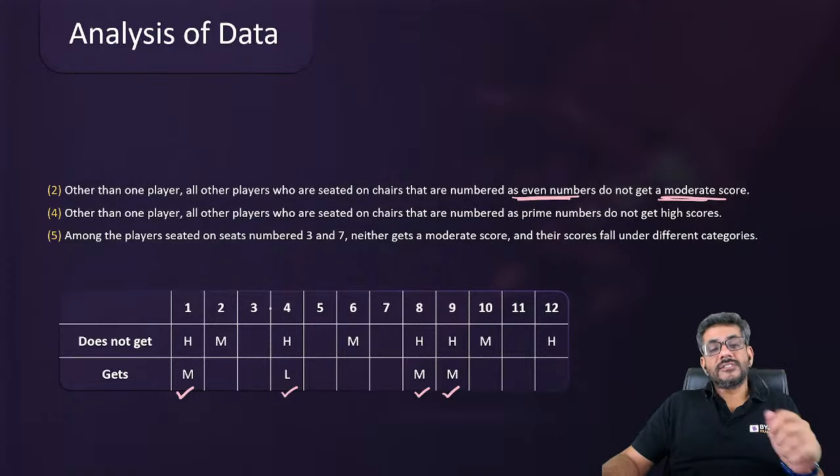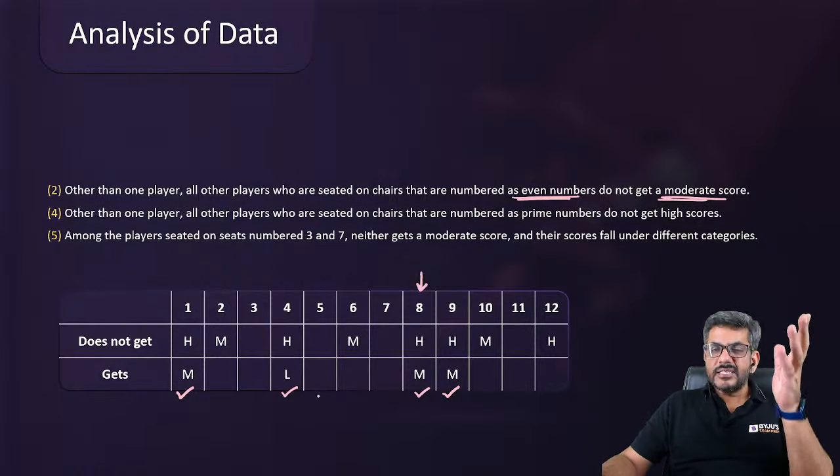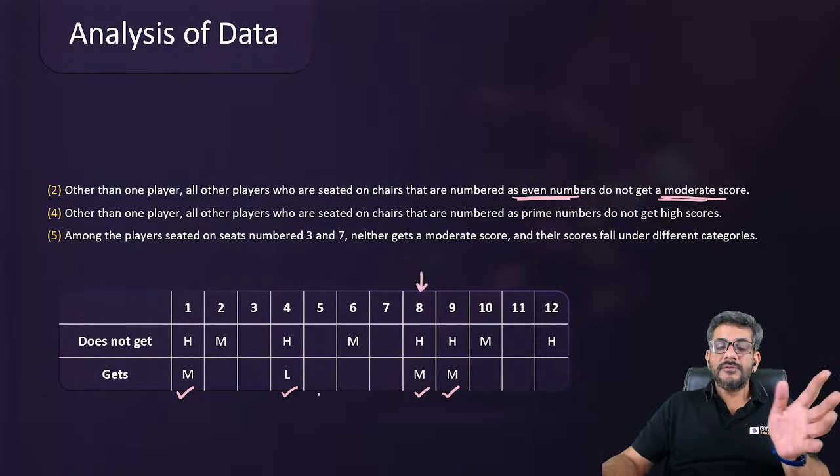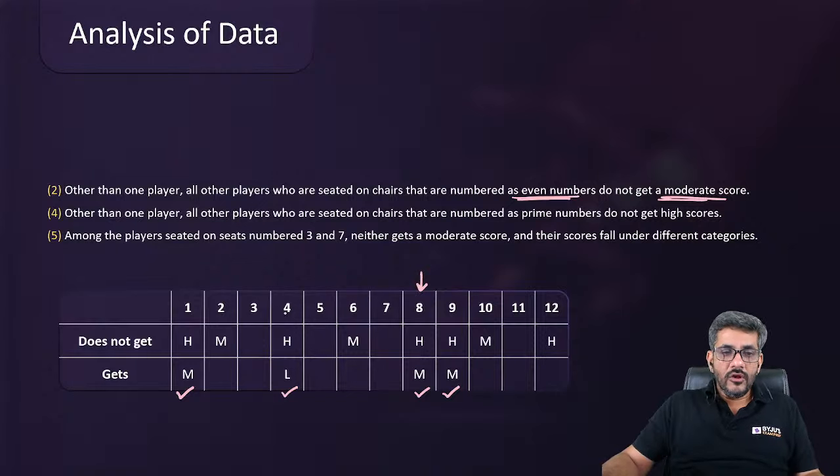And that one person who will get a moderate score, it is already there with us, isn't it? Person number 8 is already having a moderate score. So this is the person who is having a moderate score. That means no other person at an even chair would get a moderate score. So 2 will not get a moderate score, that we already know. 4 will not get a moderate score, we already know he's getting a low score. 6 will not get a moderate score, we already know. 8 got a moderate score, we already know. 10 will not get a moderate score, and 12 will not get a moderate score.